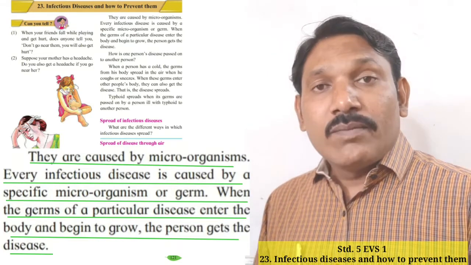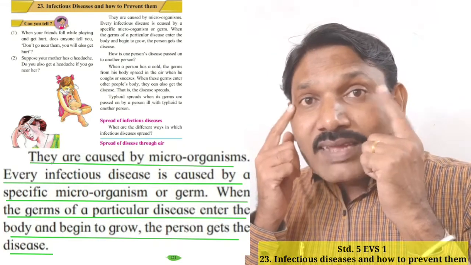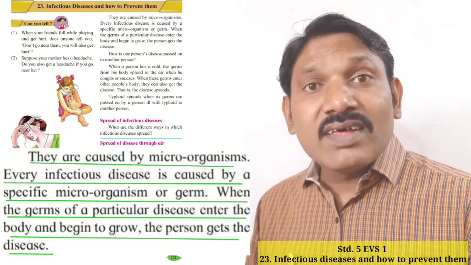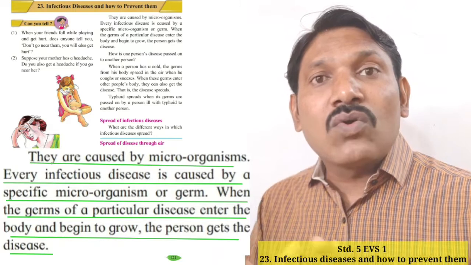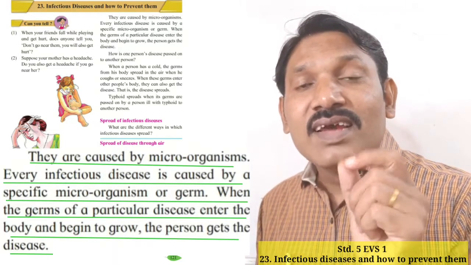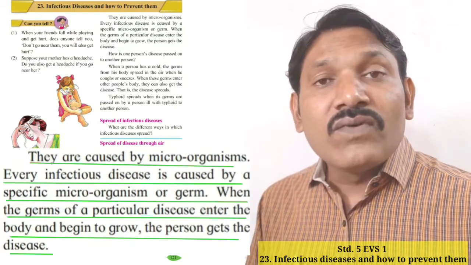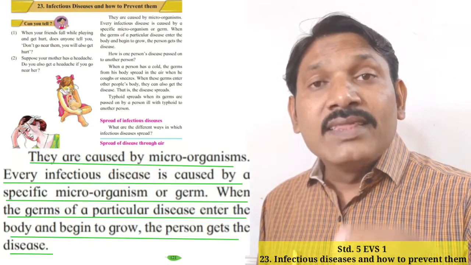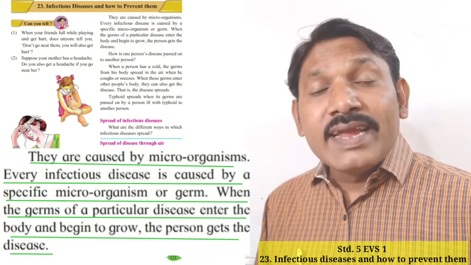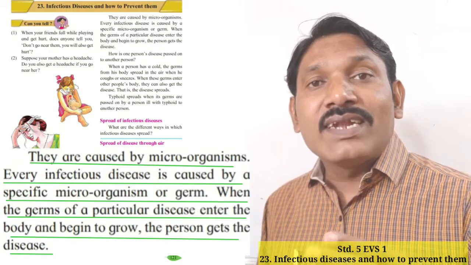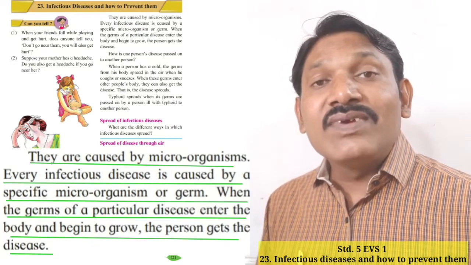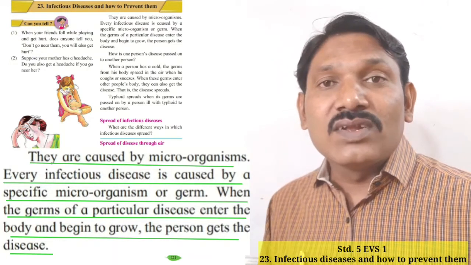Microorganisms cannot be seen by the naked eye. We can say virus. Such kind of microorganism may be the cause of an infectious disease. When such microorganisms or germs enter the body of a person and grow, afterward they affect or infect the person in whom they have entered.